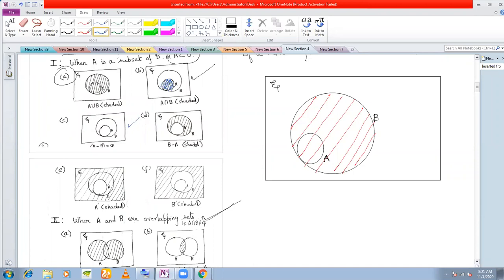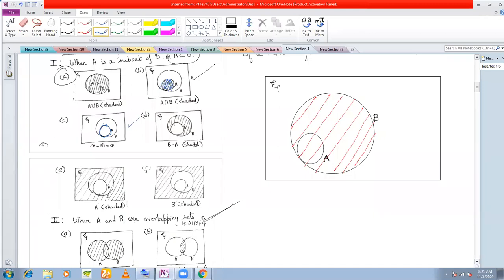A minus B means all the elements of A which are not in B. But A is a subset of B. A is inside B, isn't it? See, this circle is inside this B. Is there any element in A which is not in B? All the elements of A are in B, isn't it? Because A is contained in B. That is why A minus B is a null set. Okay. And similarly, B minus A.